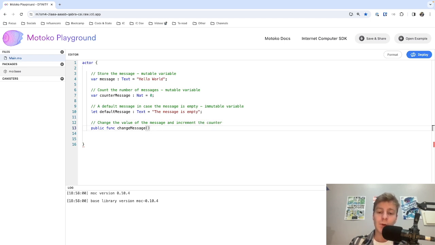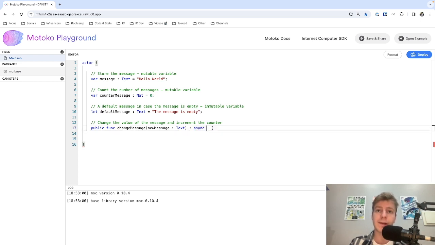In Motoko, functions are also typed. Just like variables, functions are also typed. And that's why you need to specify the types of the arguments of a function and also the type of the return value. For the argument, we will set new message, which will be a message provided by the user, and this will be of type text because we want this value to be assigned to message, which is already of type text. Then we need to specify the return type,